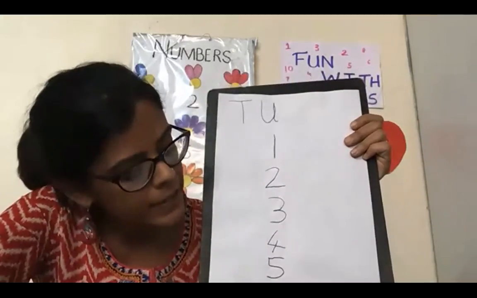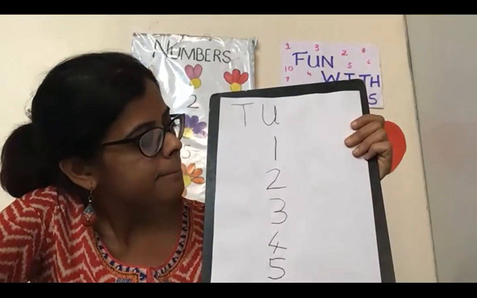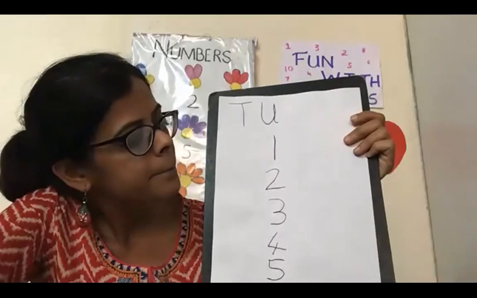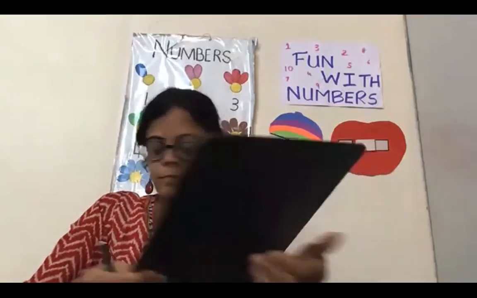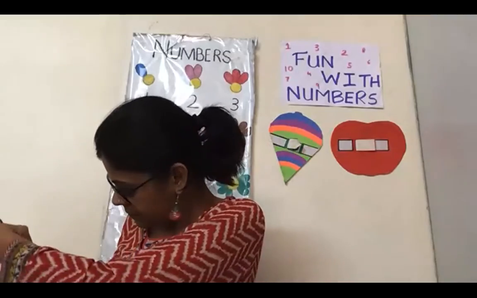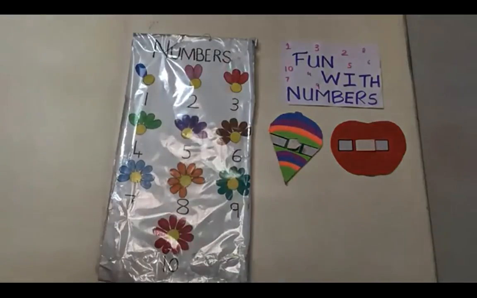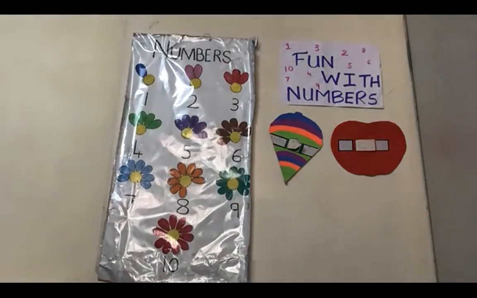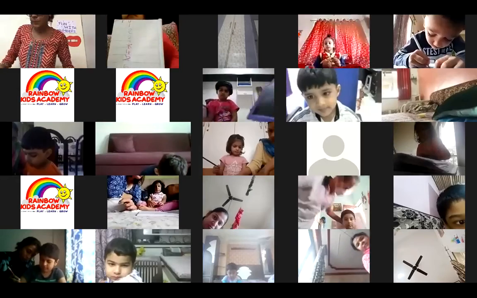Come on, write it nicely. Just a minute, children. Come on, after everybody's written, show me till then. You can show me.